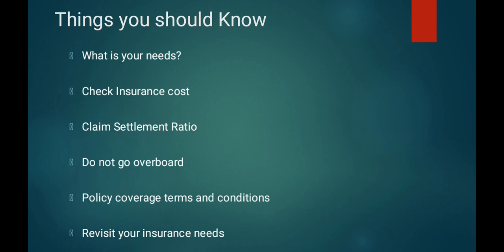Then you should revisit your insurance needs. Suppose you are a person of age 25, that means you are a bachelor. You are taking an insurance policy for your life coverage. Then suppose after a few years you get married, then you need to take life insurance for your wife also. In this manner, after some time your children may also come. Then you can opt for medical insurance for your total family, or you can opt for life insurance for your children also. So you need to revisit your insurance needs, and thereby you should change the insurance policies accordingly.